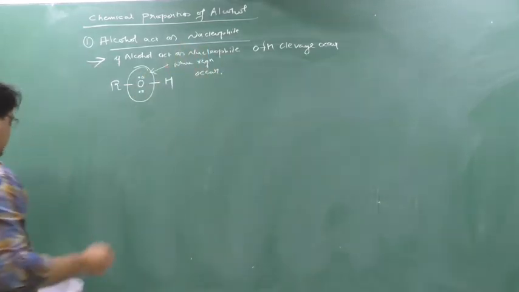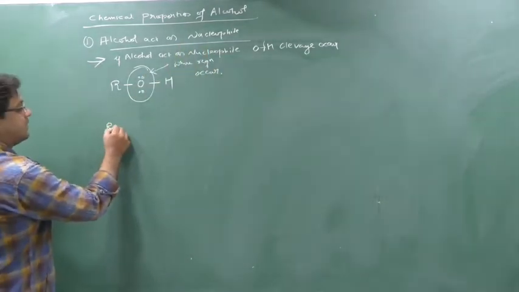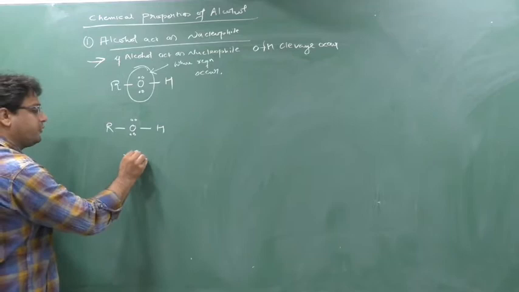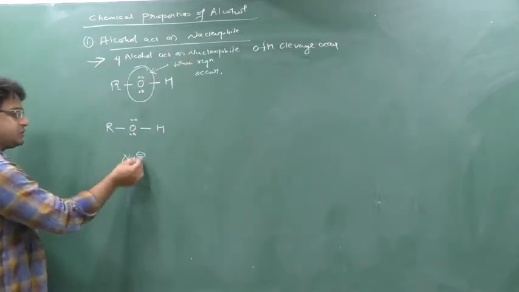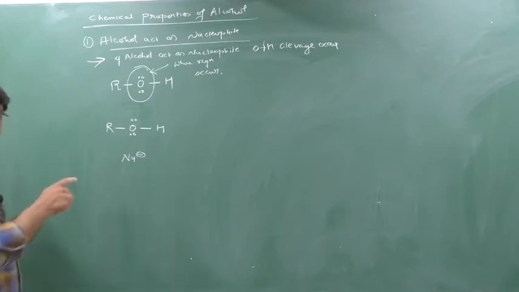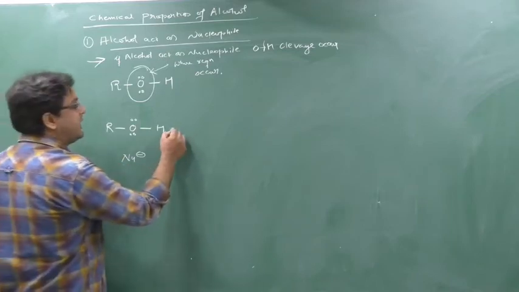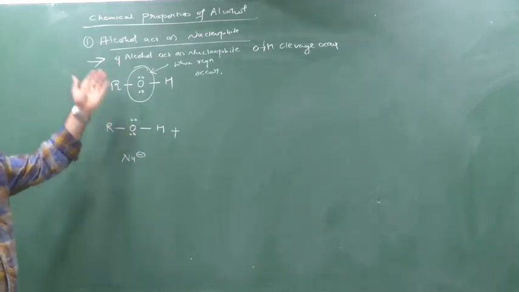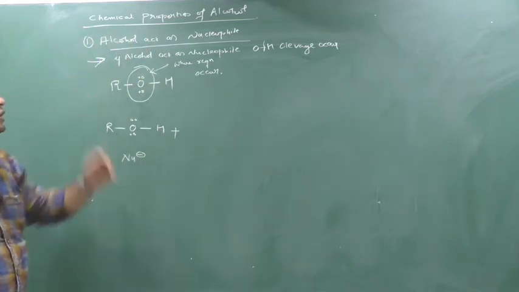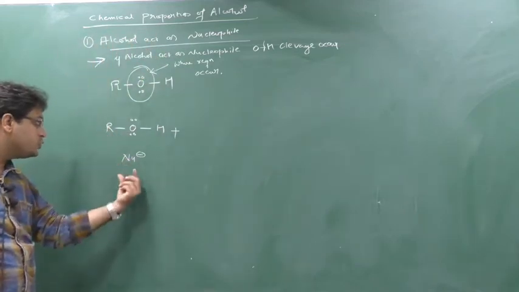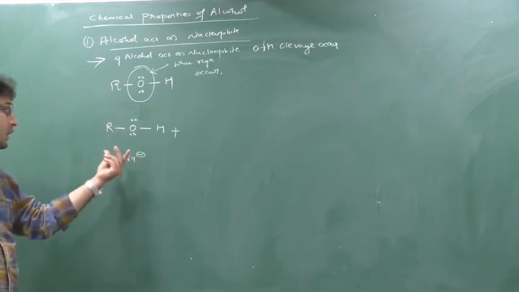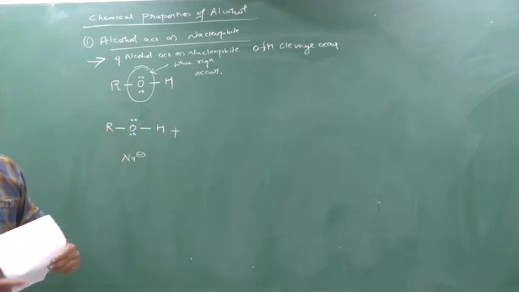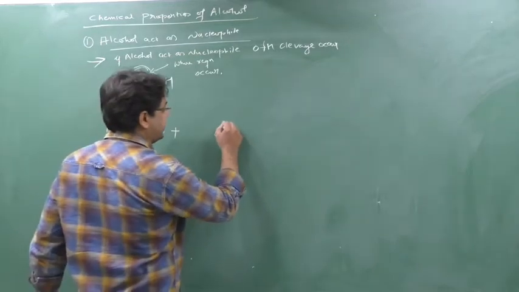Now what happens? We will see here. ROH. This is an alcohol, and this alcohol has to show what? As a nucleophile, yes or no? So if I have to show this alcohol as a nucleophile, this nucleophile will act with what? Electrophile. That was the topic we are doing now, that alcohol is acting as a nucleophile. So I should react it with an electrophile. So I will react with a carbocation.